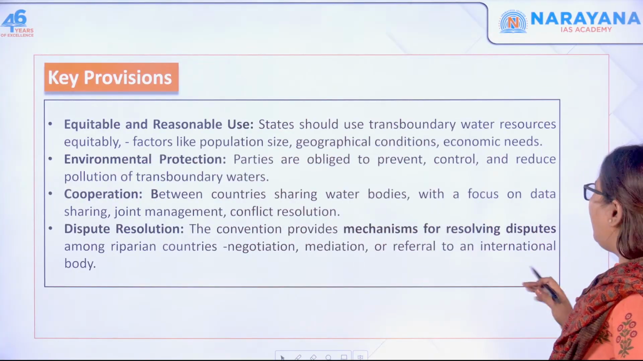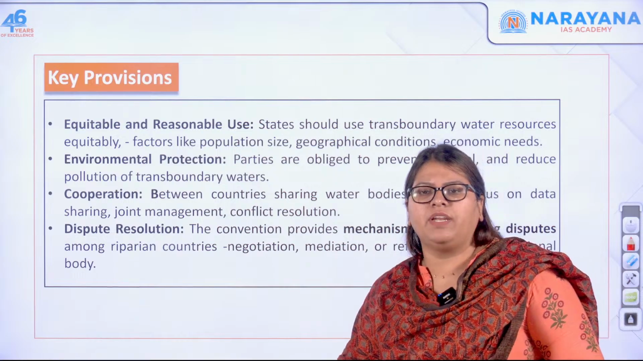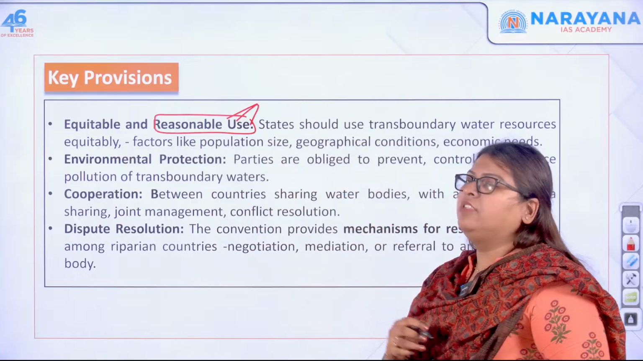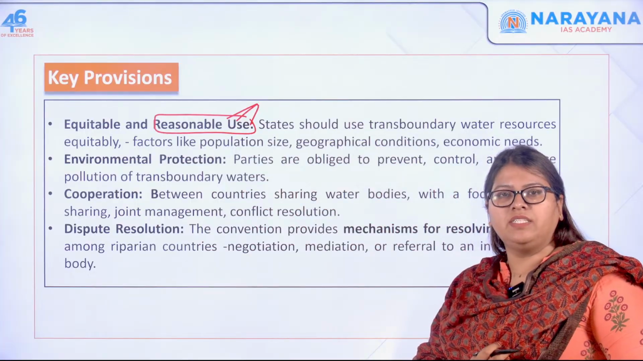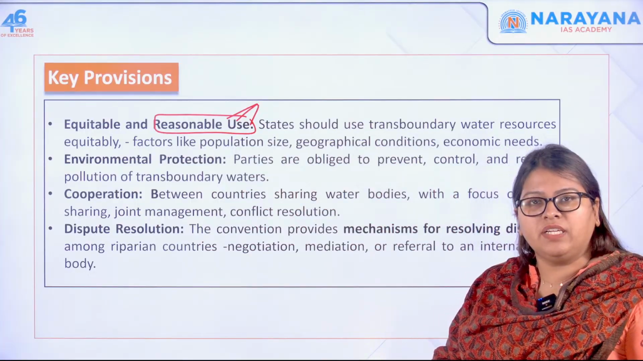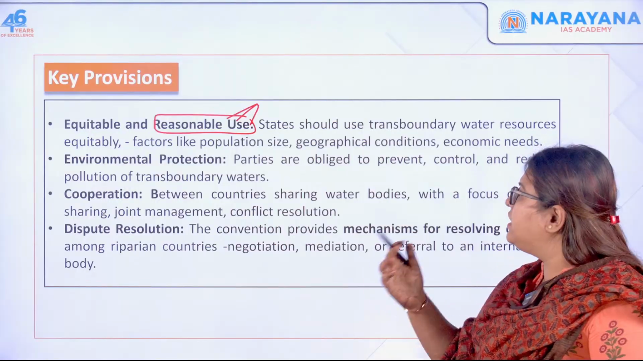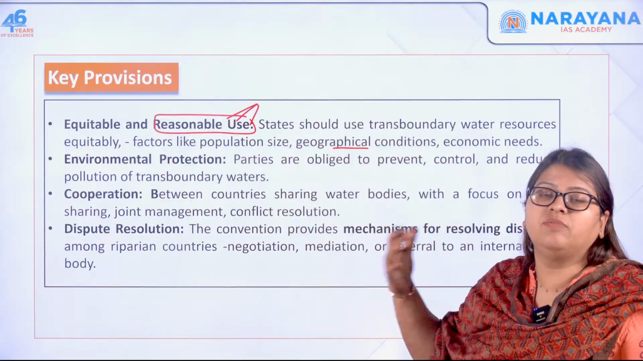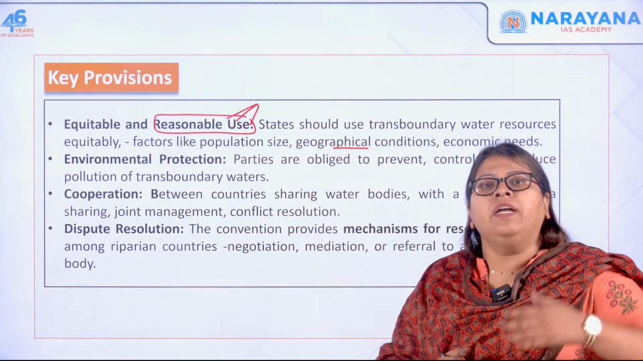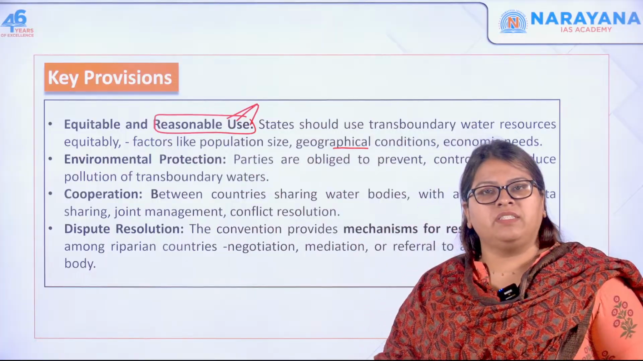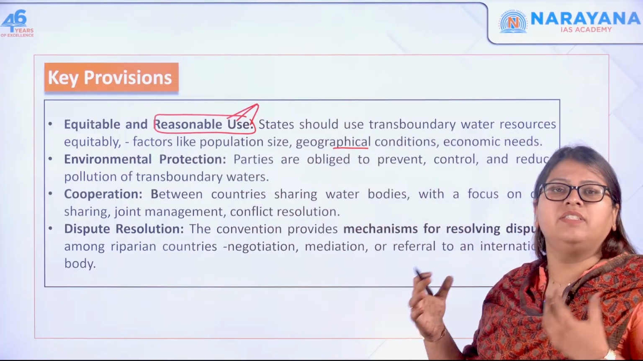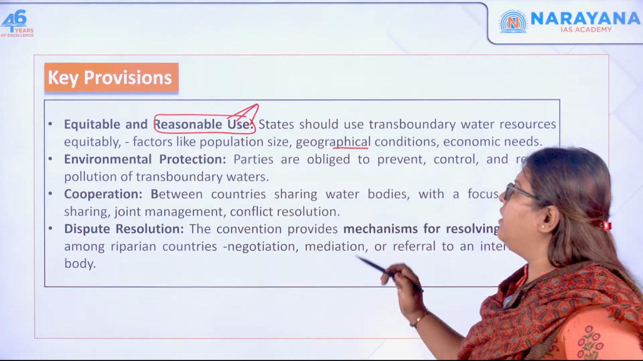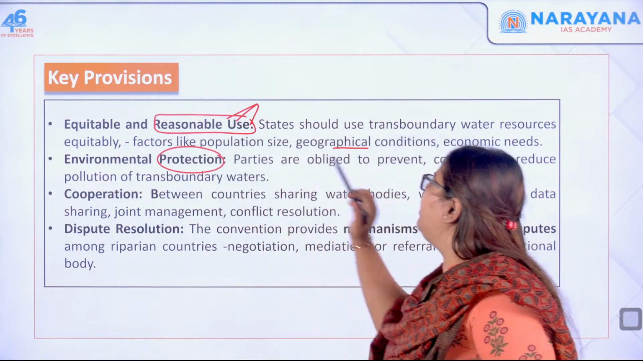Now, of course, key provisions we already discussed from that infographic, right? There has to be reasonable use of water. So how do you say if there is reasonable use of water? It depends on various factors, okay? It depends upon the size of the population and the geographical conditions which are persistent over there, whether it is the higher or the lower riparian state. So all that it considers, and also the economic need of that particular country with respect to water.